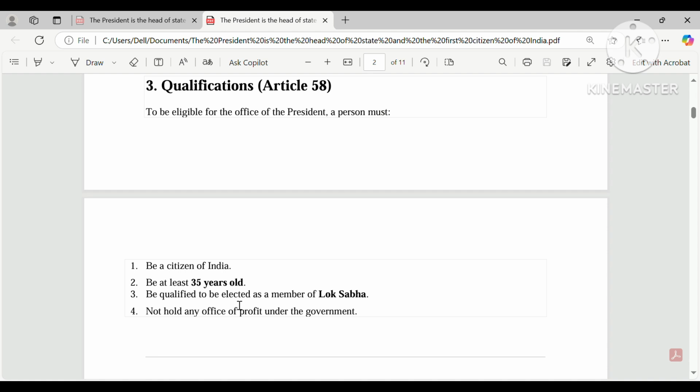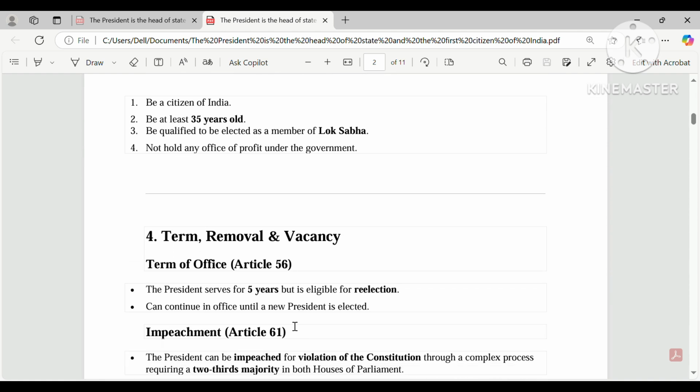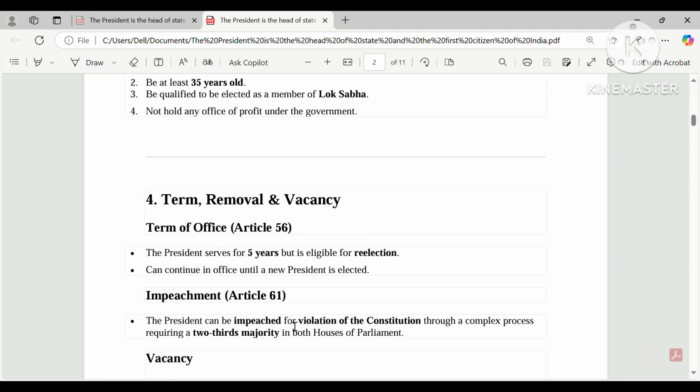And the fourth point is very necessary: that person should not hold any post of profit, office of profit, under the government. It simply means they don't earn money by any means in a private company or a government company. Okay, and after this, term, removal and vacancy.